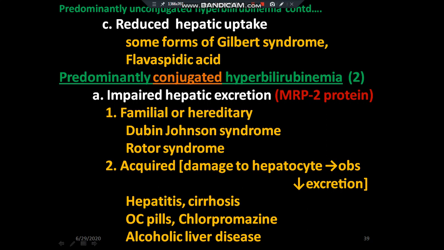If there is any defect in MRP2 protein, like in hereditary Dubin-Johnson syndrome or Rotor syndrome, or acquired conditions like damage to hepatocytes or any obstruction or decreased excretion, for example in hepatitis, cirrhosis, oral contraceptive pills, chlorpromazine ingestion, and alcoholic liver diseases.